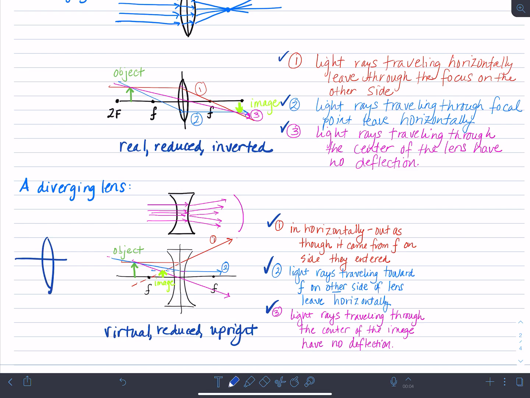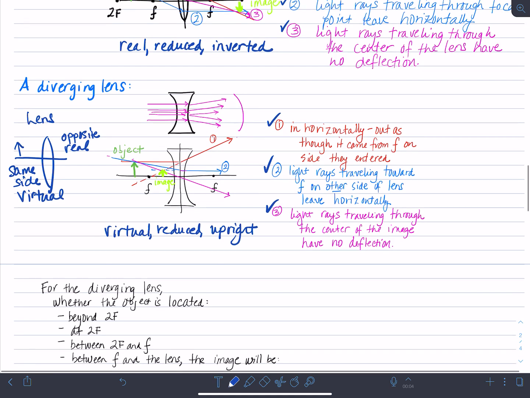So for a lens, any image that's formed on the opposite side from the object is going to be a real image, and anything that's on the same side is going to be a virtual image. Okay, which is what we have here. We have a virtual image.